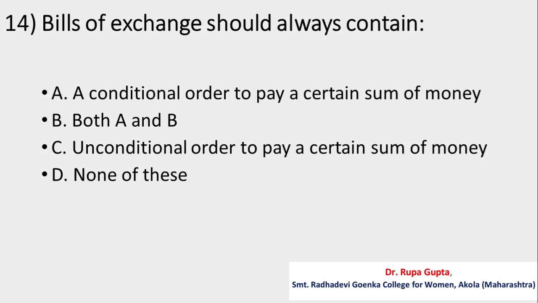Question number 14. Bill of exchange should always contain A, a conditional order to pay a certain sum of money, B, both A and B, C, unconditional order to pay a certain sum of money, D, none of these. And the correct answer is C, unconditional order to pay a certain sum of money.